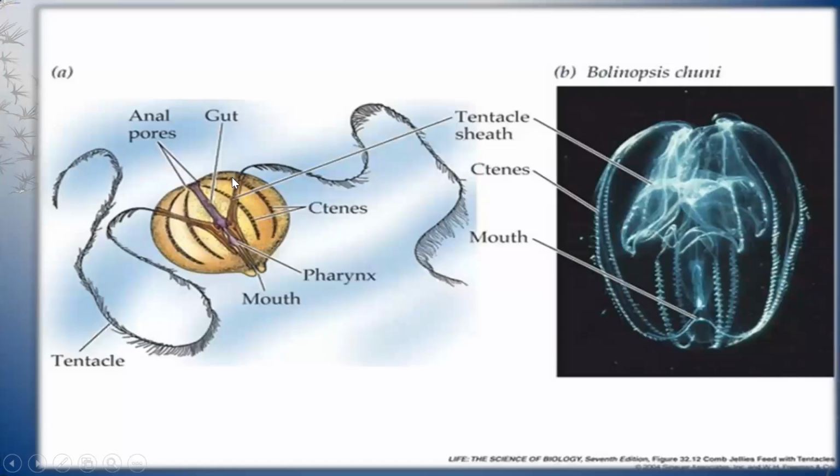See, these, can you see over here? This is the plates, row of plates. This helps in locomotion, which is known as what? Comb plates.